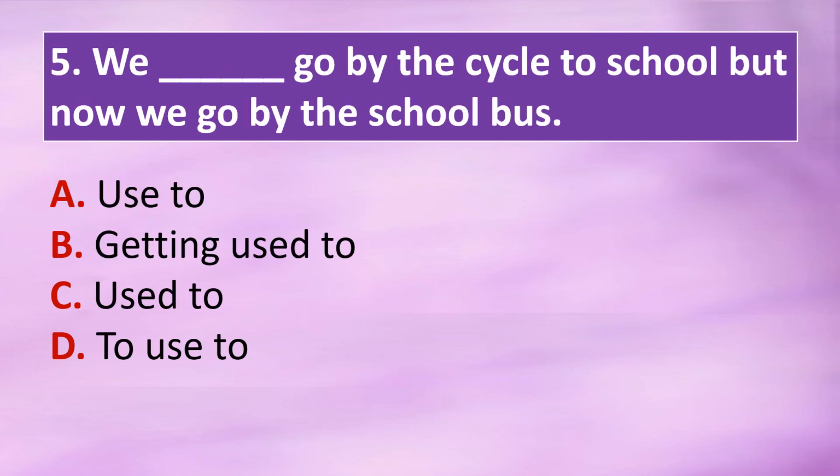Question 5. We dash go by the cycle to school, but now we go by the school bus. Option A, used to. Option B, getting used to. Option C, used to. Option D, to used to. The correct answer is option C. We used to go by the cycle to school, but now we go by the school bus.